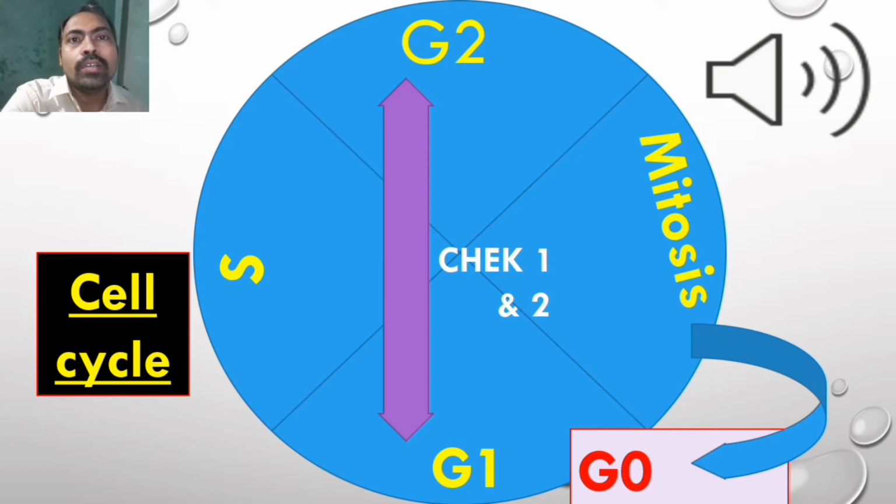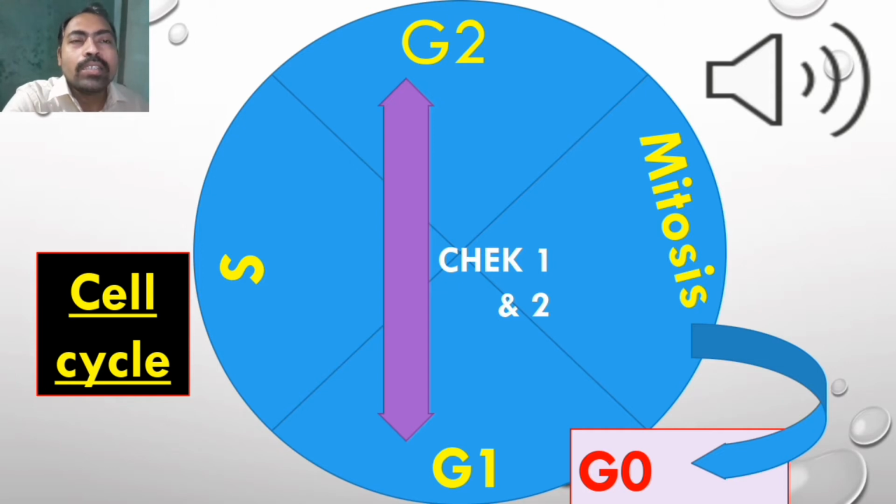Now, if we look into the cell cycle, there are basically two phases: mitosis, that means cell division, and S phase, that is DNA synthesis. In between those two phases, there are two gap phases, which are known as G1 and G2.